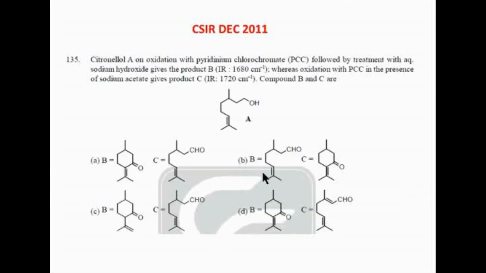Conjugation இல்ல ma'am, அவ்வளோ low value வராது. So B cannot be 1680. I have an aldehyde, which should be 1730 to 1740, so அந்த range-ல இருக்கும். Aldehyde-க்கு 1680 இருக்க வாய்ப்பே இல்ல. Conjugation-ல ஒண்ணுமே இல்ல. And this is having a ketone with conjugation, it cannot be having so high a value. So the B option can be straight away ruled out.